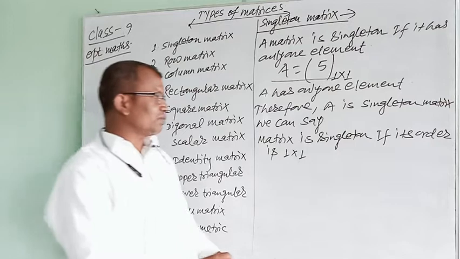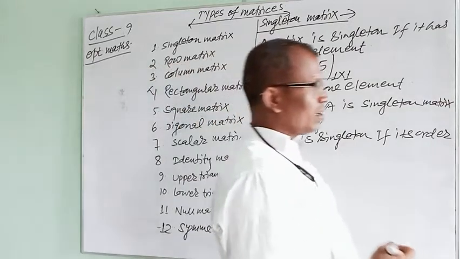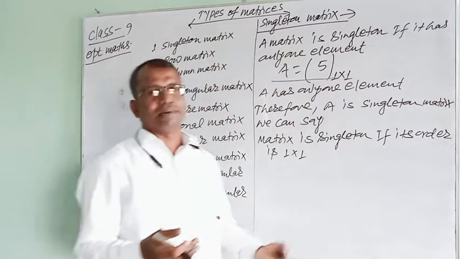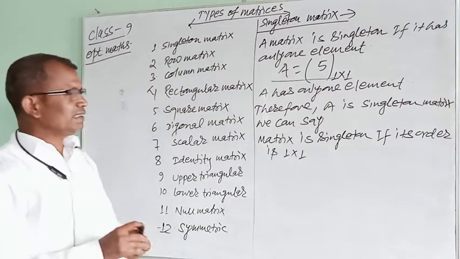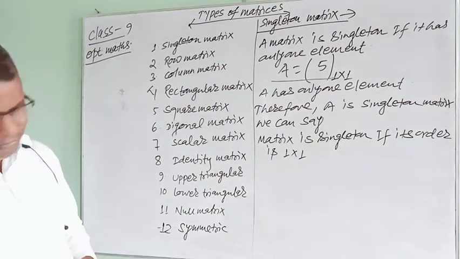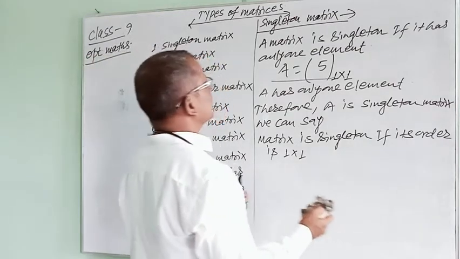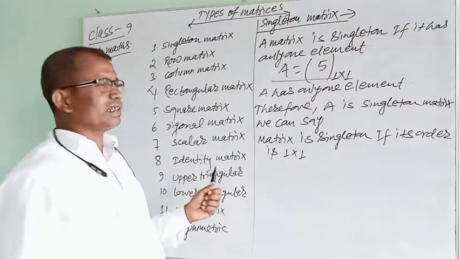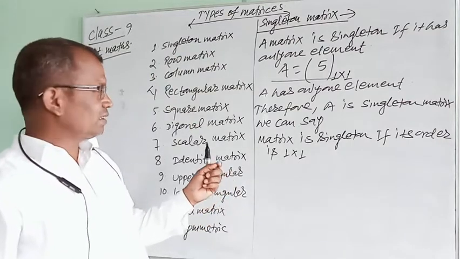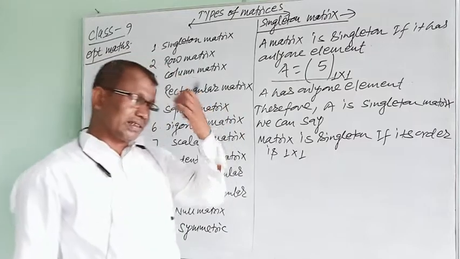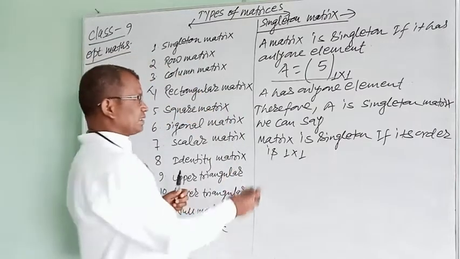For order, there are also other words, that is dimension of matrix or size of matrix, which we have already discussed in previous videos. Therefore, it is not necessary to concentrate on it here.